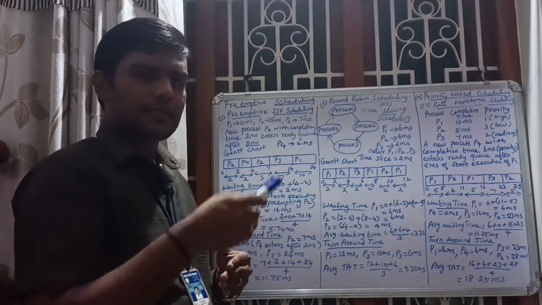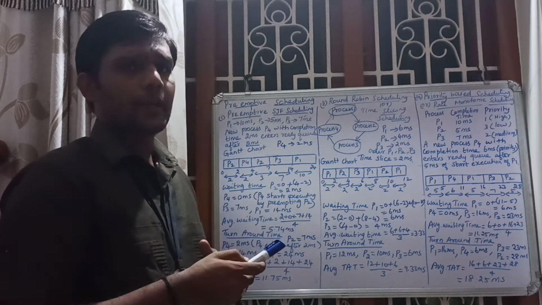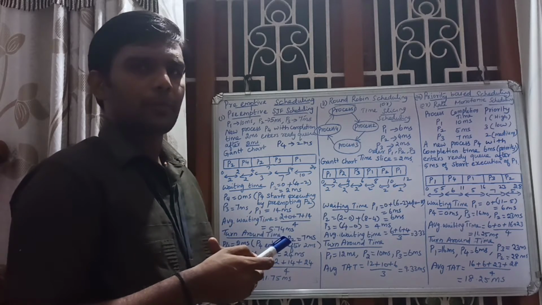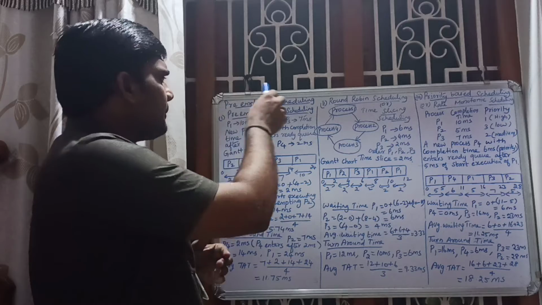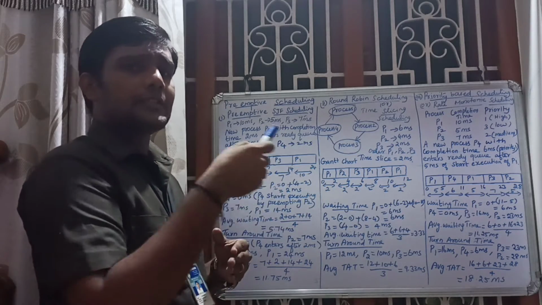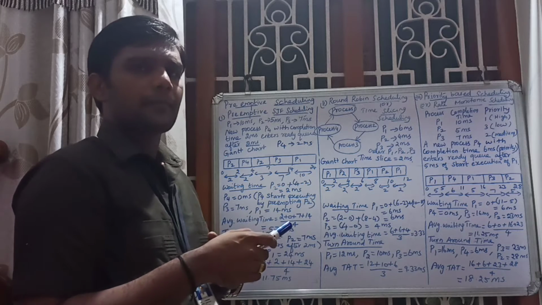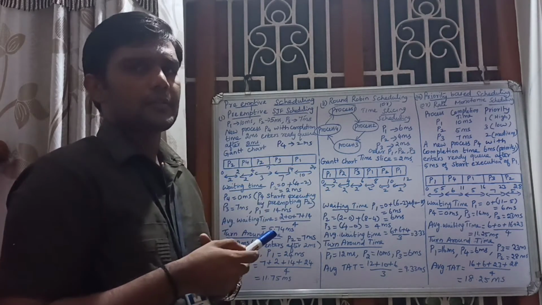That means if a process is started, after completing that particular process, the next process will be serviced. There is no preemption or interruption while executing the process. In preemptive scheduling, after starting a process there is a preemption, so even without completing that process, the next process will be serviced.